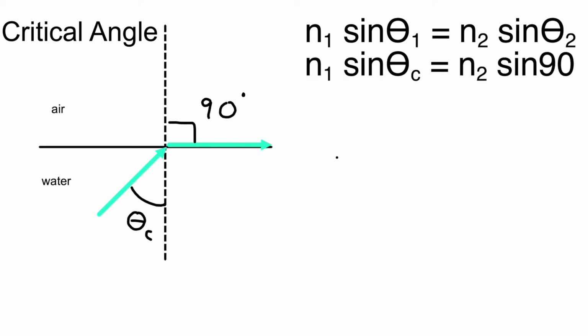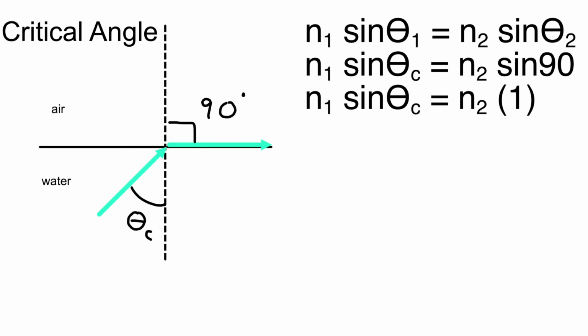Now, because I know the angle of refraction here has to be 90 degrees, I can rewrite this as n1 sine theta critical equals n2 sine of 90. I don't know if you remember from math class, but the sine of 90 is 1. So I would end up with n1 times the sine of the critical angle equals n2 times 1. Now, 1 times anything is the anything. So I have n1 sine of the critical angle equals n2.